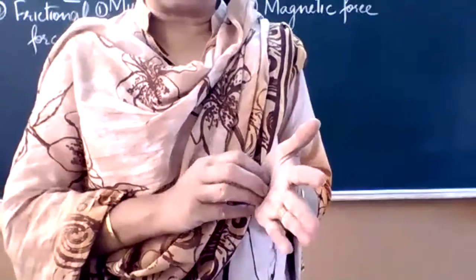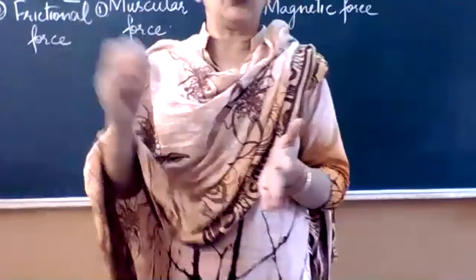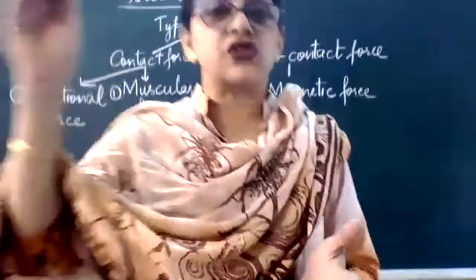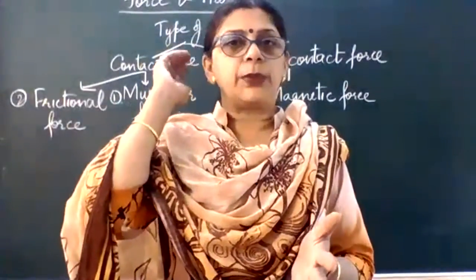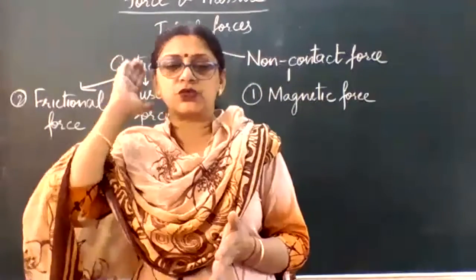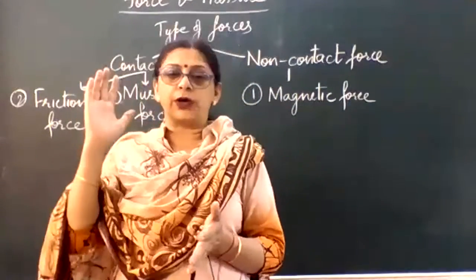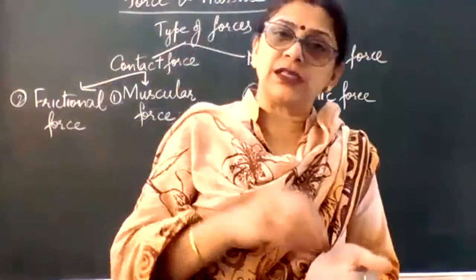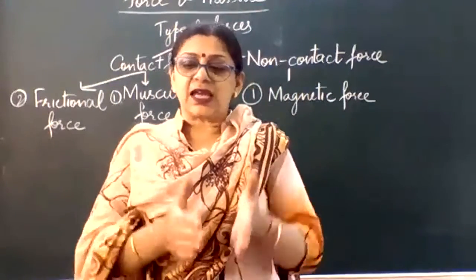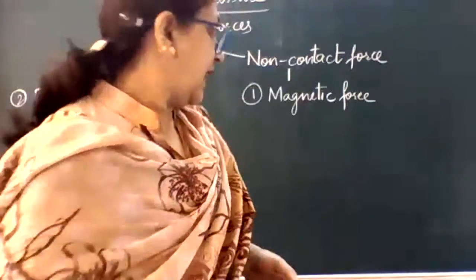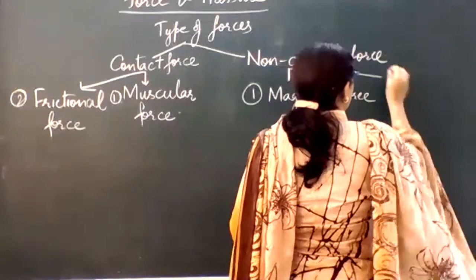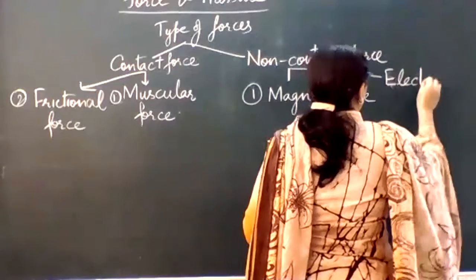The force exerted in this case, when you have rubbed your plastic scale over your hair, you have charged the plastic scale. आपने charge कर दिया plastic scale को, and when you bring such a charged body near to another uncharged or charged body, this kind of force is called electrostatic force. The second type is electrostatic non-contact force.